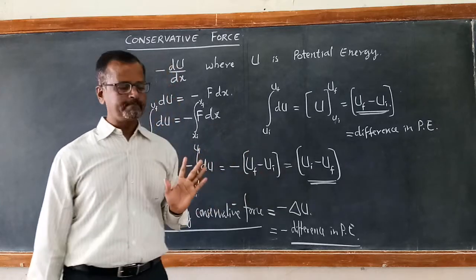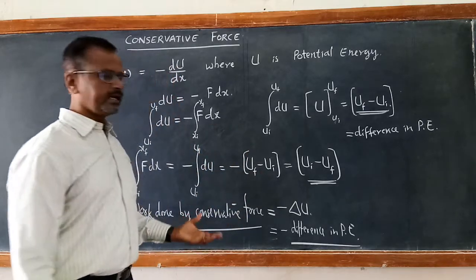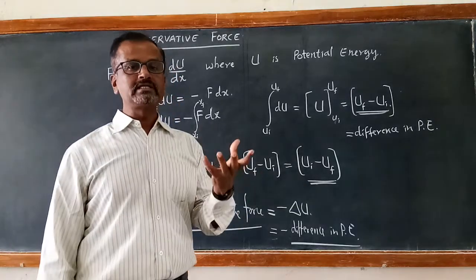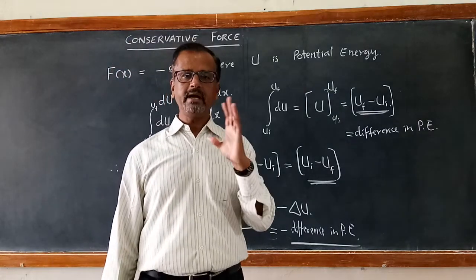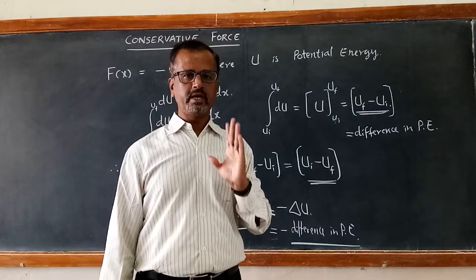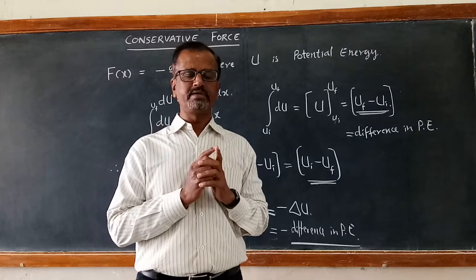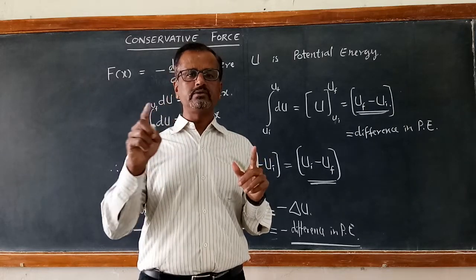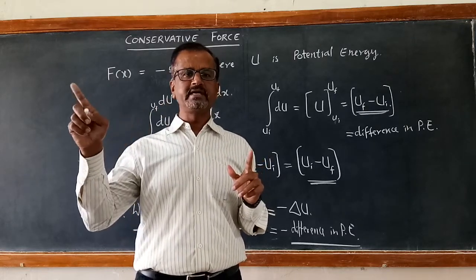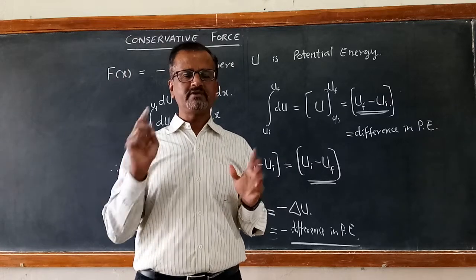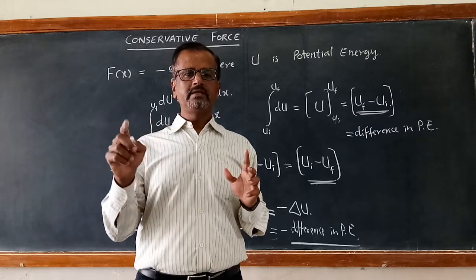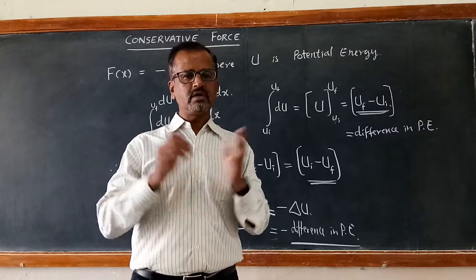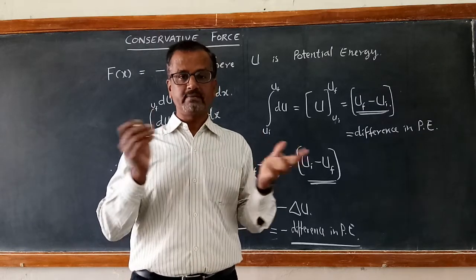and that gives us the difference in potential energy between xf and xi, that is uf minus ui. So this we can relate with the work energy theorem for a variable force. Work energy theorem for a variable force, if we remember, delta K is equal to integration of Fx dx, the work done by the net force.